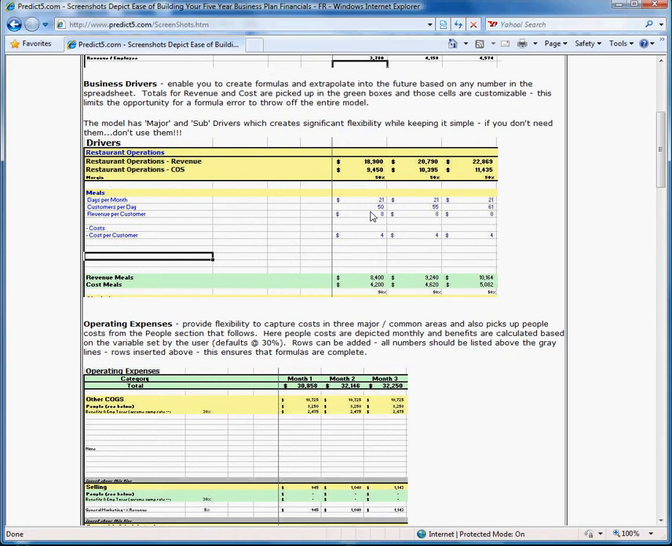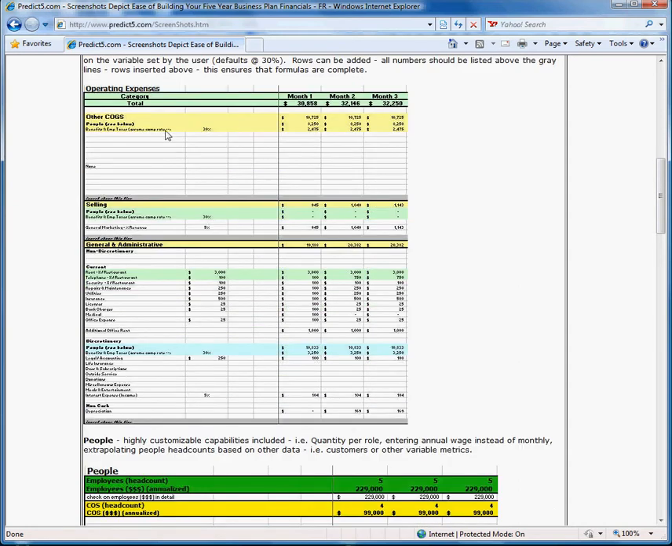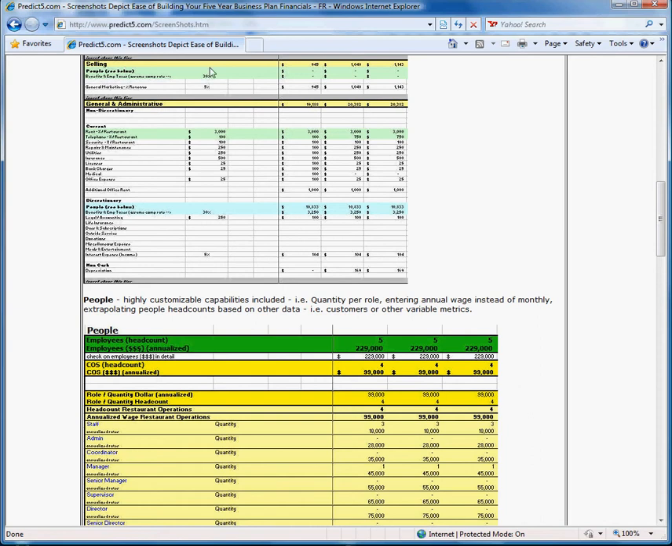In the operating expenses, it enables you to pick up the costs that are over and above your people and benefits. We'll talk about that in a minute. So any operating expenses that you want to pick up, things like rent, etc., would be plugged in here. We've got a selling section so that if you need to pick up selling costs or commission, or there are any fees that are related to sales and marketing, you can put those in, and it gives you the flexibility to use a percentage if it makes more sense for your business.